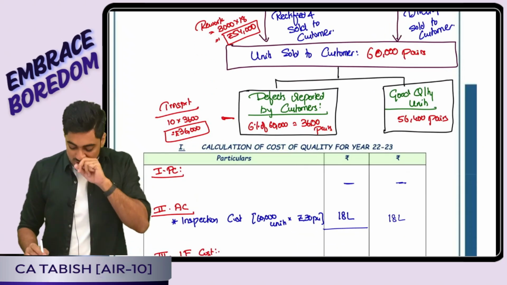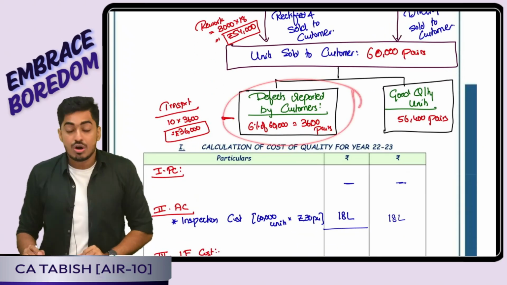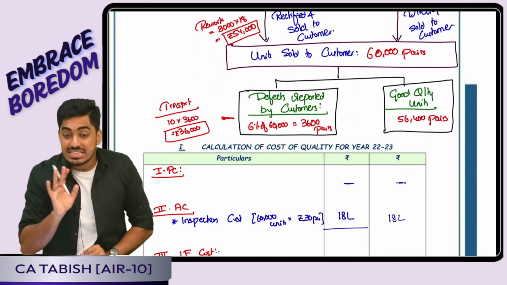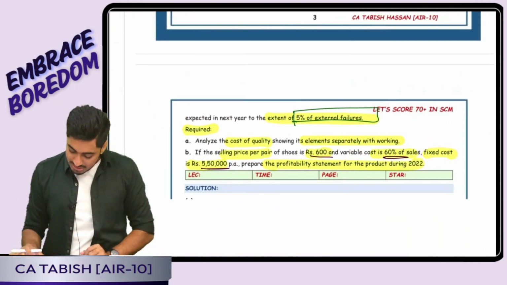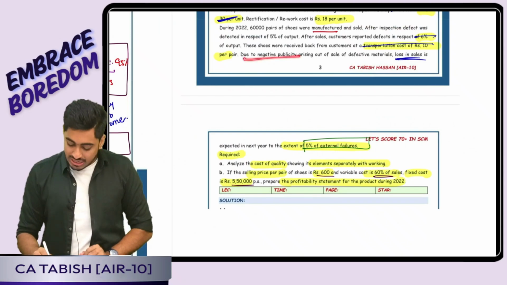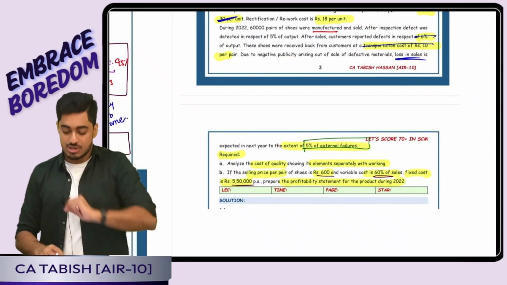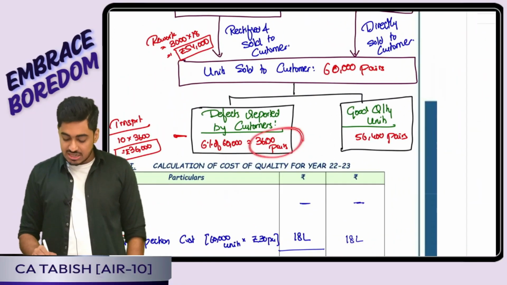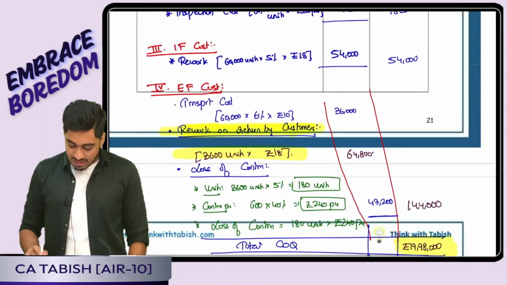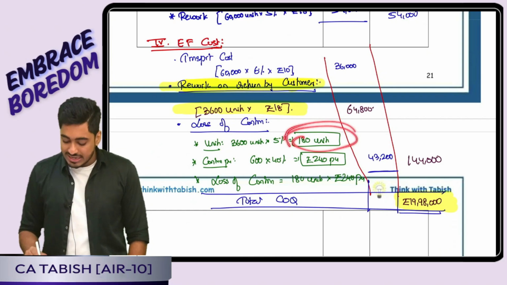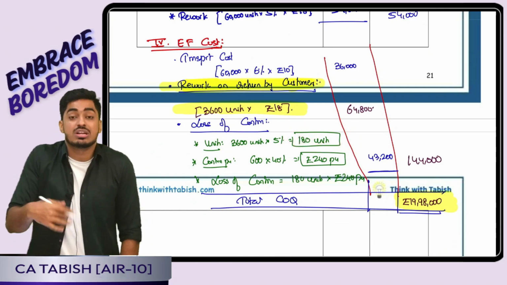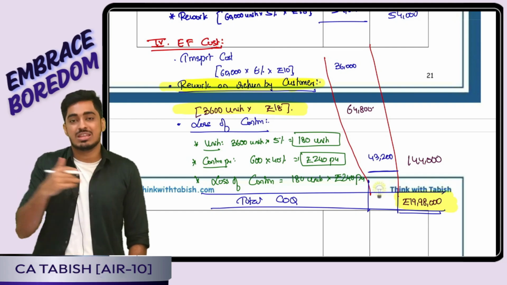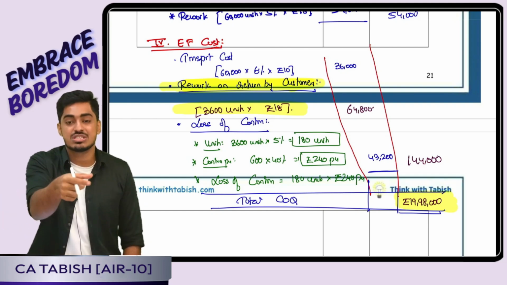Okay, boss. Then the question told me that, because defects have reached the customer, next year there will be a reduction in my market share. Due to negative publicity, the loss in sale is going to be 5% of external failure. Tell me how much is external failure? 3,600 units. 5% of that means 180 units, there will be a loss of sale. Every unit I do not sell, the sale I do not make, but variable cost I also will not incur. That means my net loss is only the contribution.